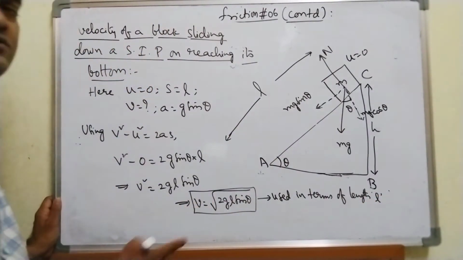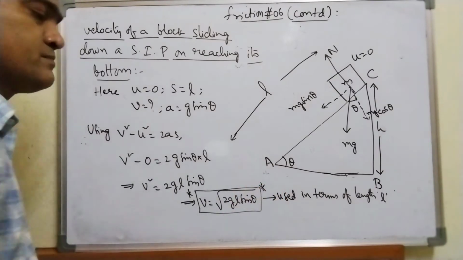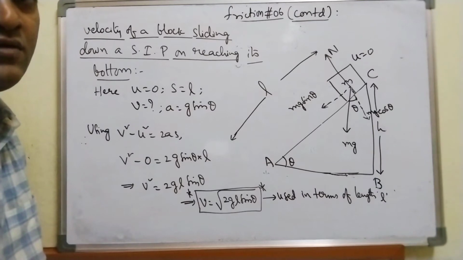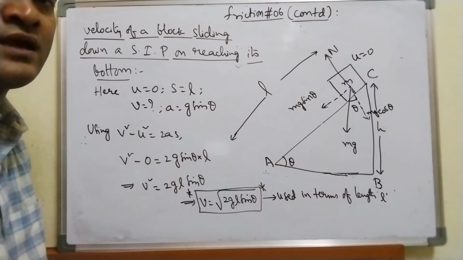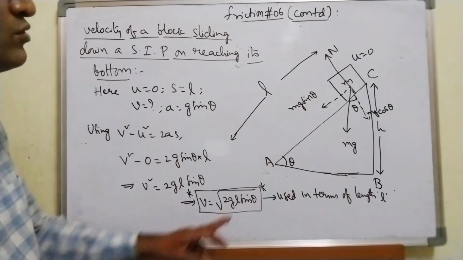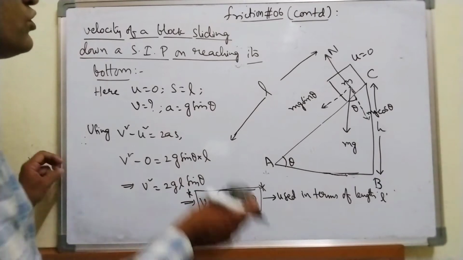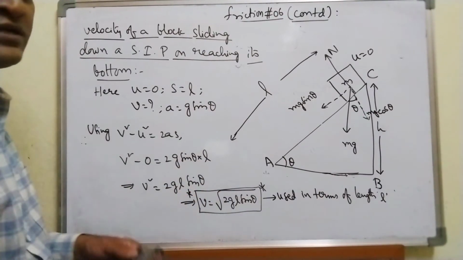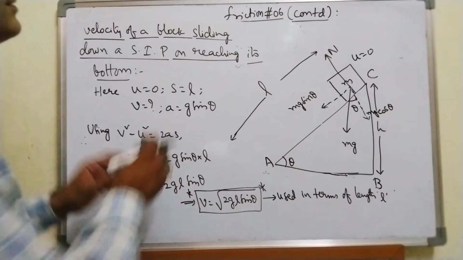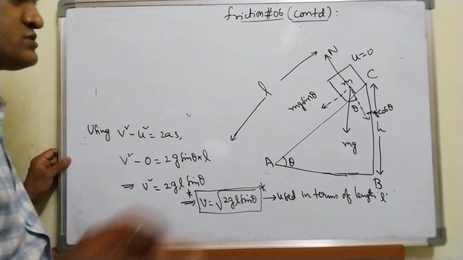When length is given, use this formula. But if I have given you height h instead of length l, what is the relation we got between L and h? L is equal to h upon sin theta. Now I will put L is equal to h upon sin theta here, and I will show you. This is one important formula to be remembered for velocity in terms of length L.